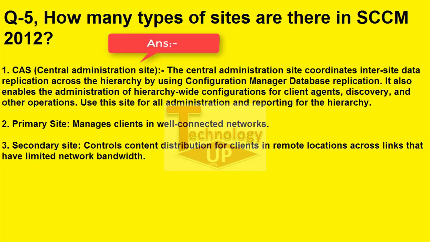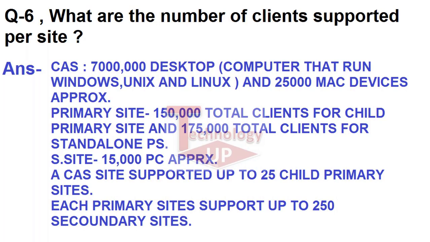Second, the primary site manages the clients in a well-connected network, and third, the secondary site controls content distribution for clients in remote locations across links that have limited network bandwidth. So these are the sites, and the CAS is very important. If you have a large network, or your company is in different countries, you must make a CAS server.